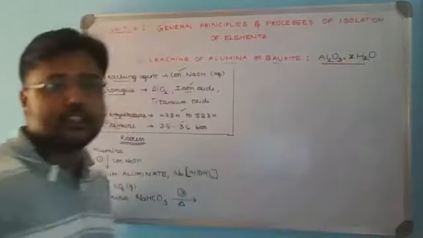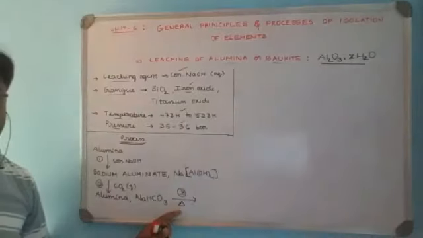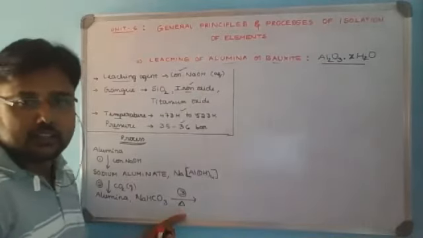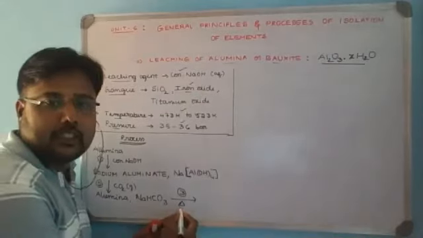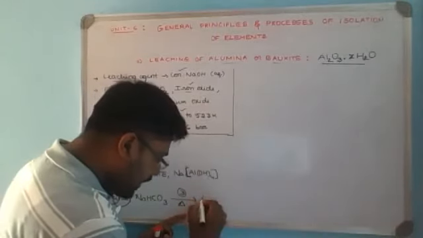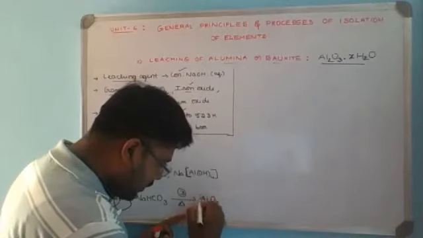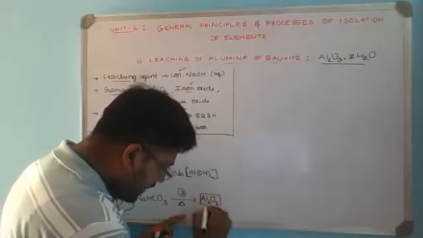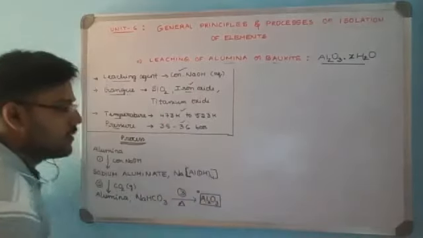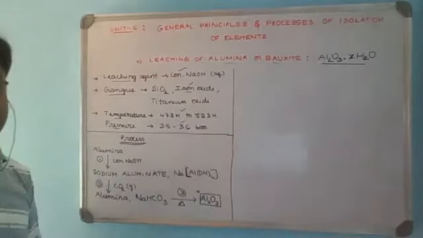That x moles of H2O associated as hydrated form will be completely removed upon heating to a temperature of nearly 1473 Kelvin. So if you mention the heating symbol, it is sufficient. So by removing water molecules, alumina will be obtained in the pure form, that is Al2O3, the anhydrous form of alumina. Thereby concentration is achieved. Now this is how exactly the concentration by leaching is done.